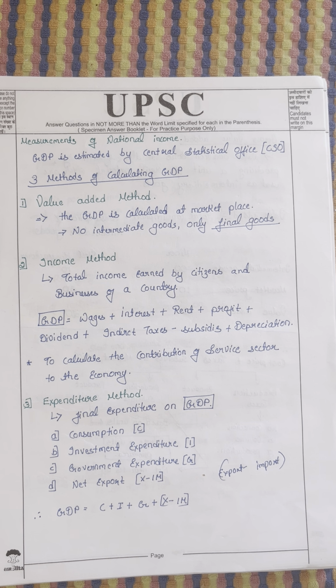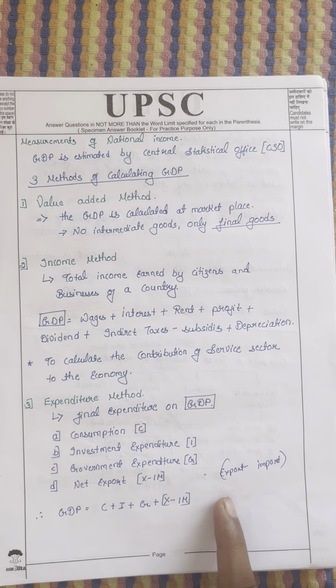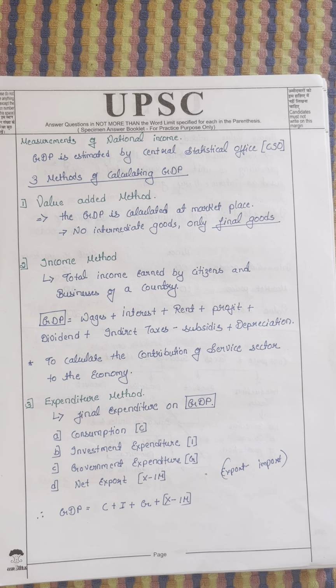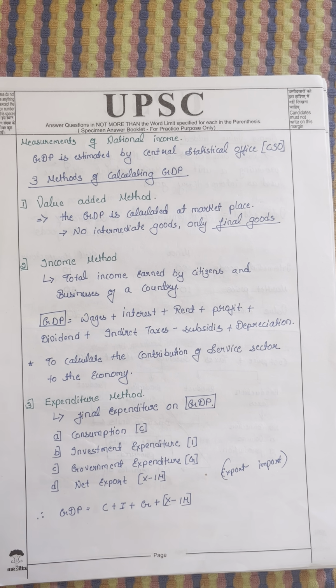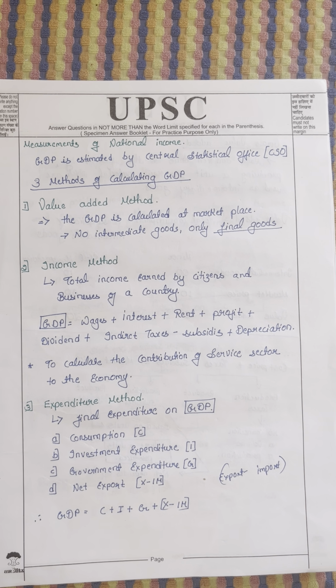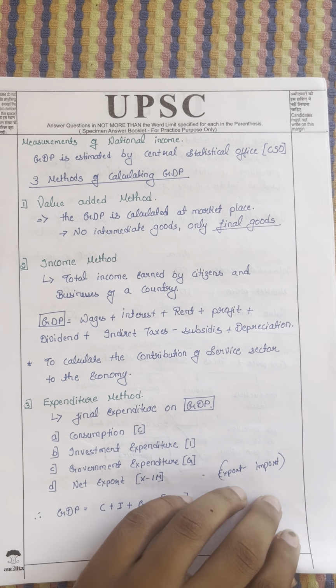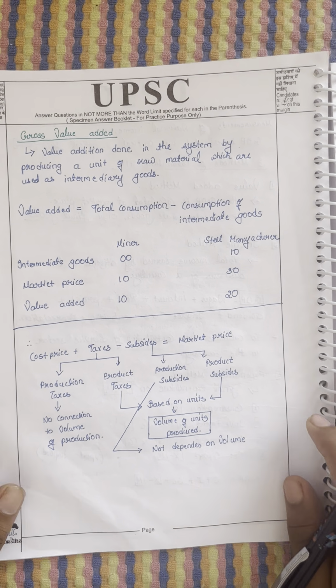In India we always import more than we export, so net export is negative in India. So GDP is calculated in this way. This is the prominent one. One thing I need to say: whichever method you take, the answer will be the same. The number you get will always be the same, but the complexity increases. This is the best method we follow, though some countries can follow a different method.